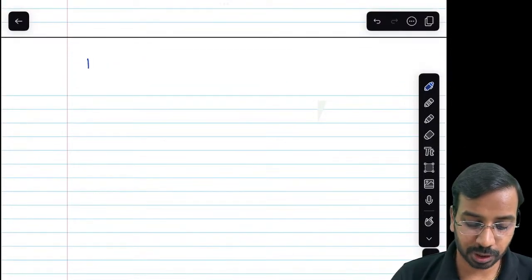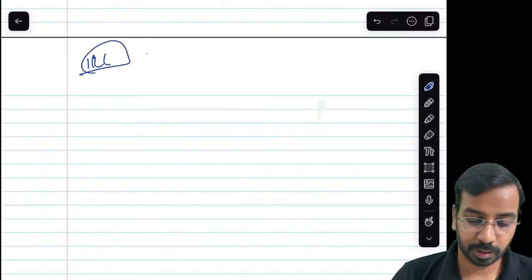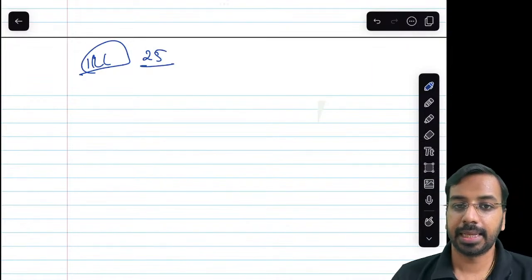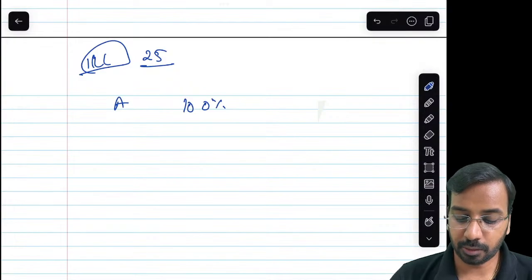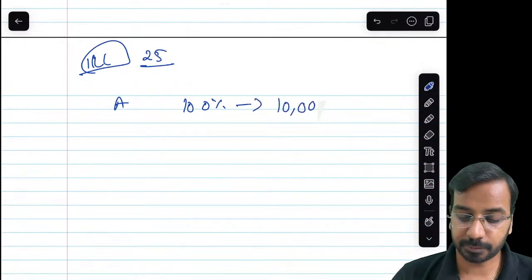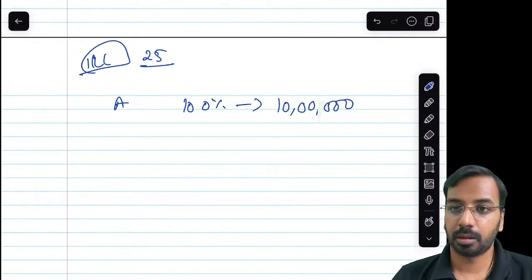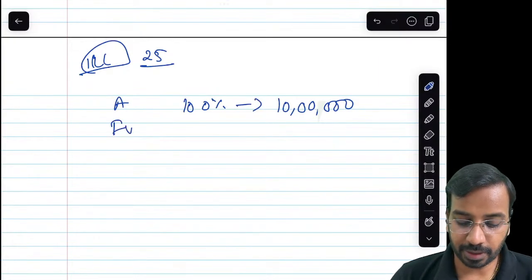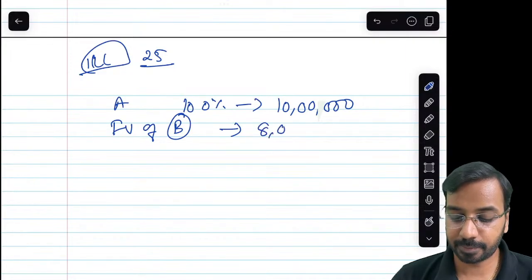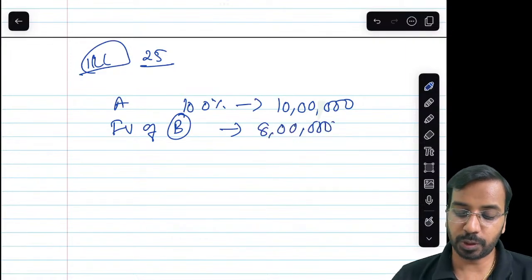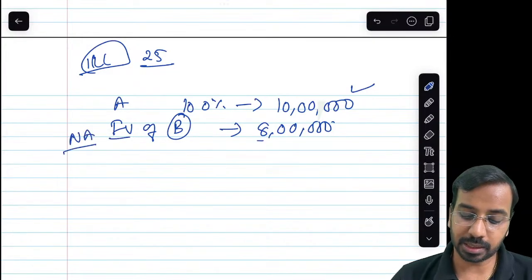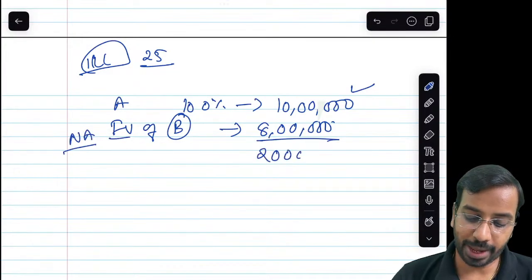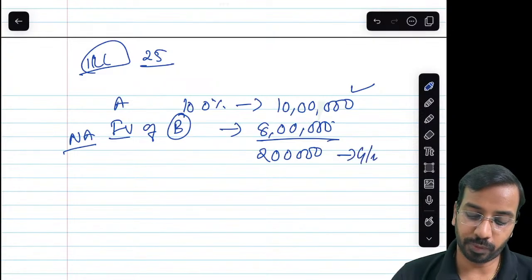So I am taking illustration number 25 from the study material. A Limited purchased 100% subsidiary for rupees 10 lakhs. Fair value of subsidiary B is 8 lakhs. Which means 10 lakhs is what we have paid. Fair value, that is the net assets, is 8 lakhs. So the difference of 2 lakhs is goodwill.